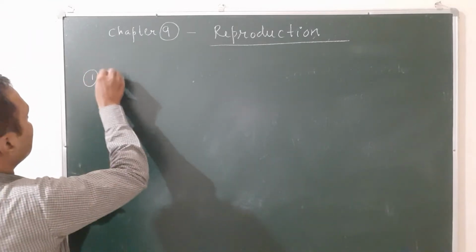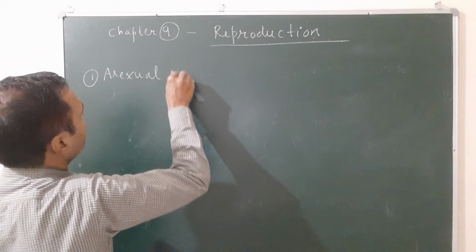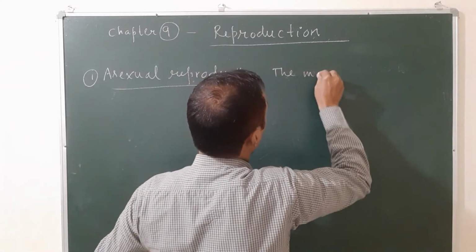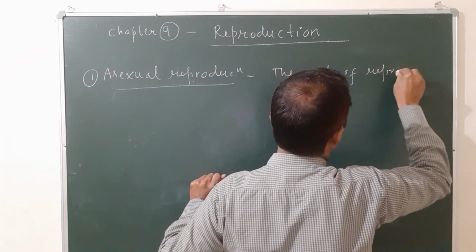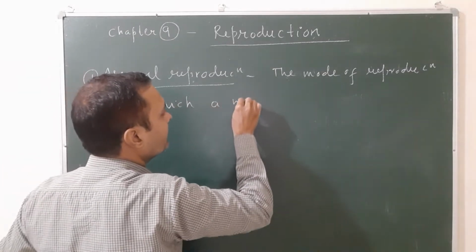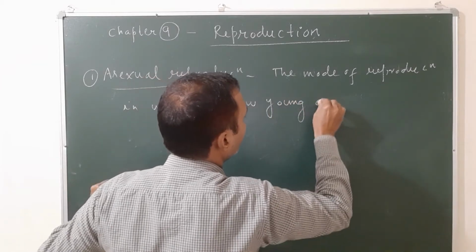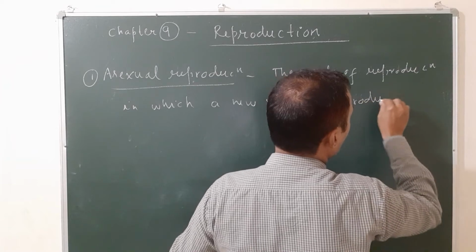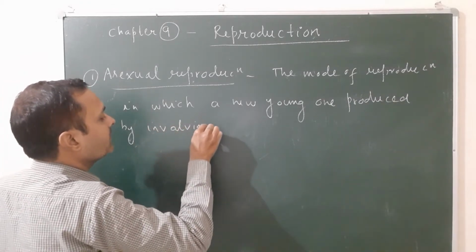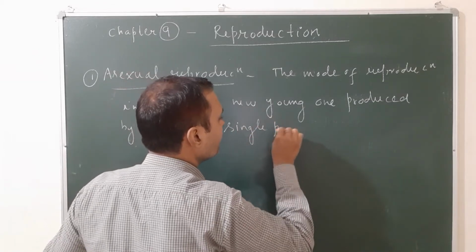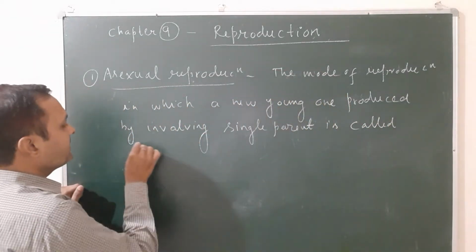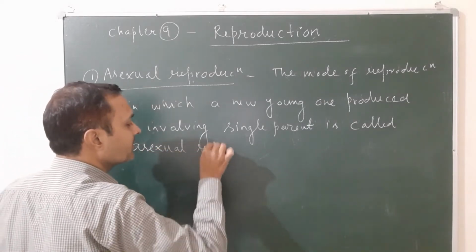So let us see the first one, asexual reproduction. You can say the mode of reproduction in which a new young one is produced by involving a single parent is called asexual reproduction.